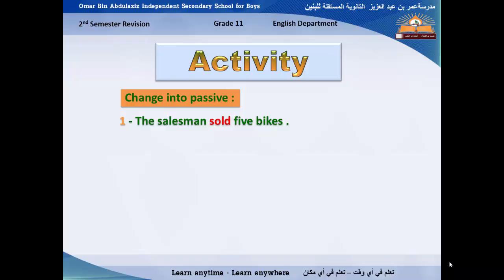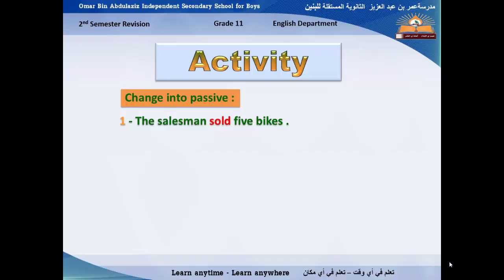First of all, we are going to start with the object, which is 5 bikes. 5 bikes is the new subject; it becomes the new subject in the passive voice. 5 bikes, is it singular or plural? It's already plural, so we have to use was or were. So we have to say 5 bikes were.